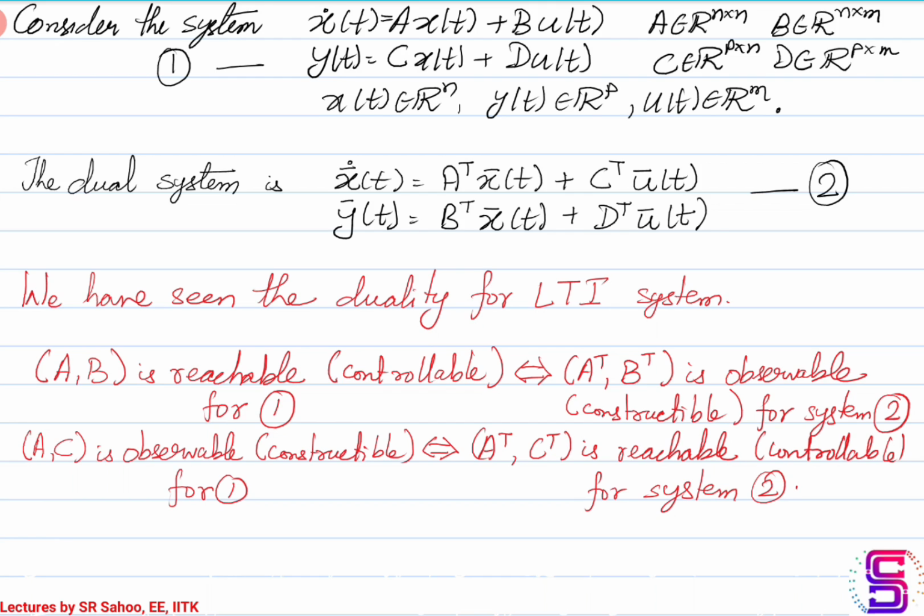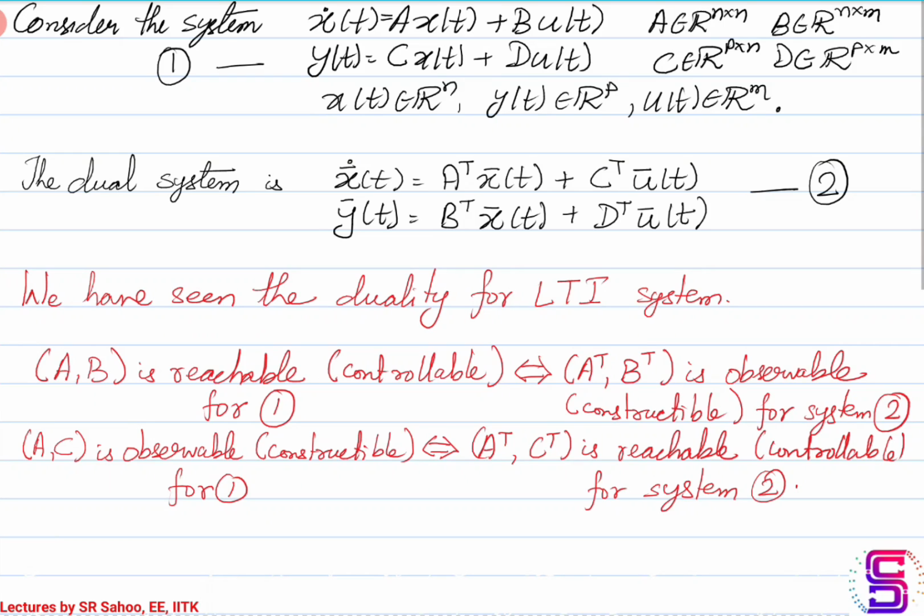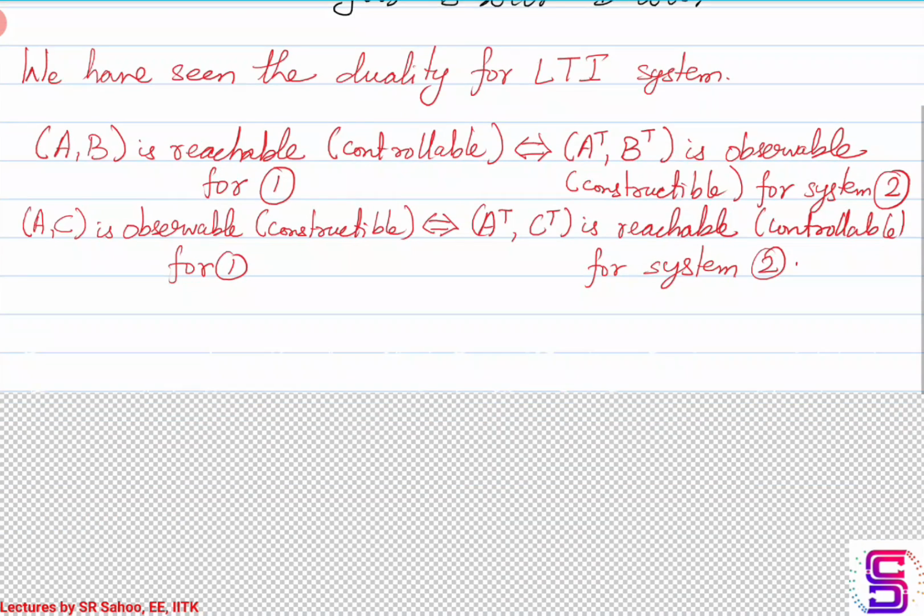The pair AC for system 1 is observable if and only if the pair A transpose C transpose is reachable for system 2, and again the pair AC is constructible if and only if the pair A transpose C transpose for system 2 is controllable. So this is what we had seen from the duality for LTI systems.